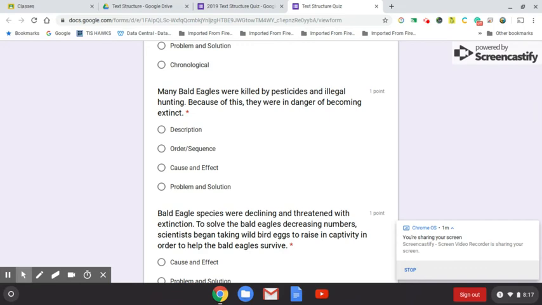Many bald eagles were killed by pesticides and illegal hunting. Because of this, they were in danger of becoming extinct. Is this description, order sequence, cause and effect, problem and solution?